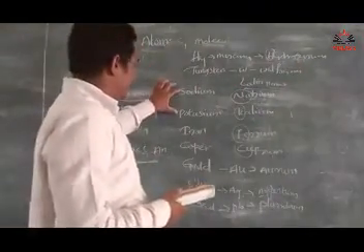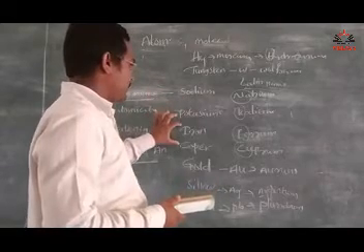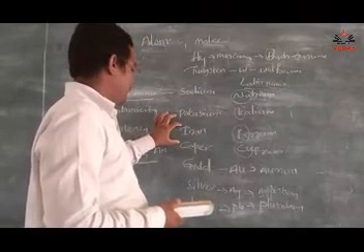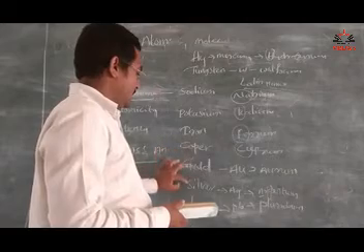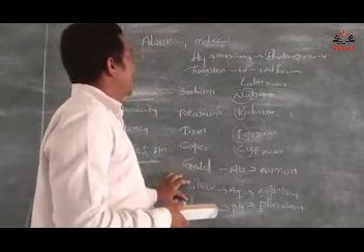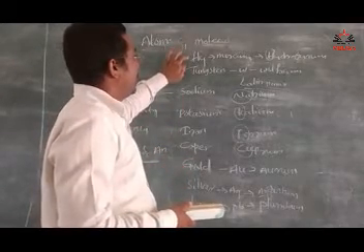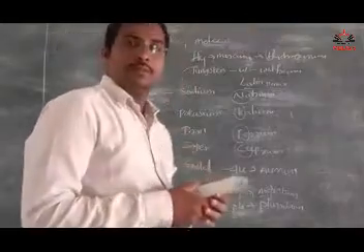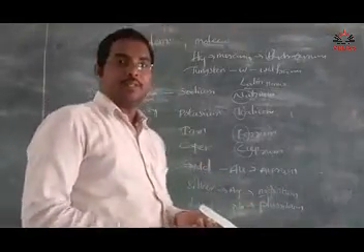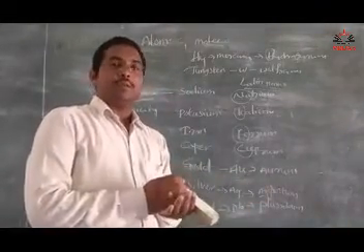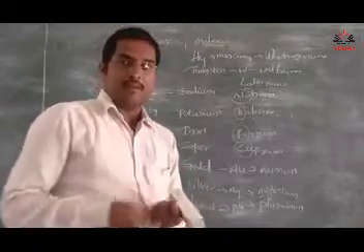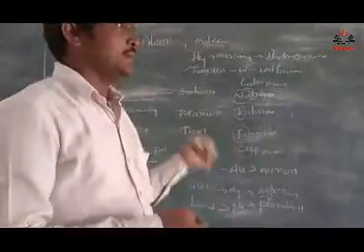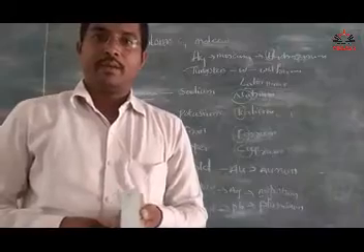So sodium, potassium, iron, copper, gold, silver, lead, mercury and tungsten: these are the Latin names. The symbols of these elements are derived from the Latin names. These are the examples.